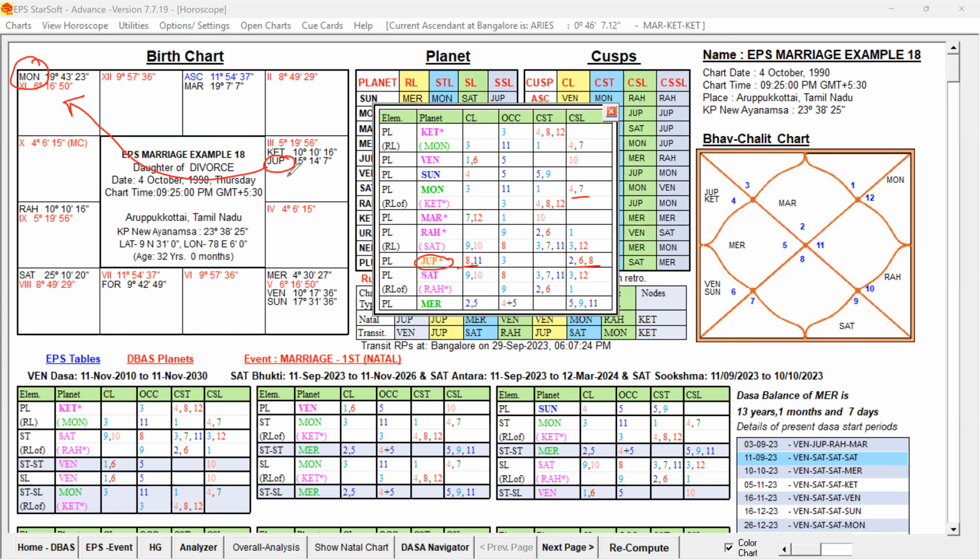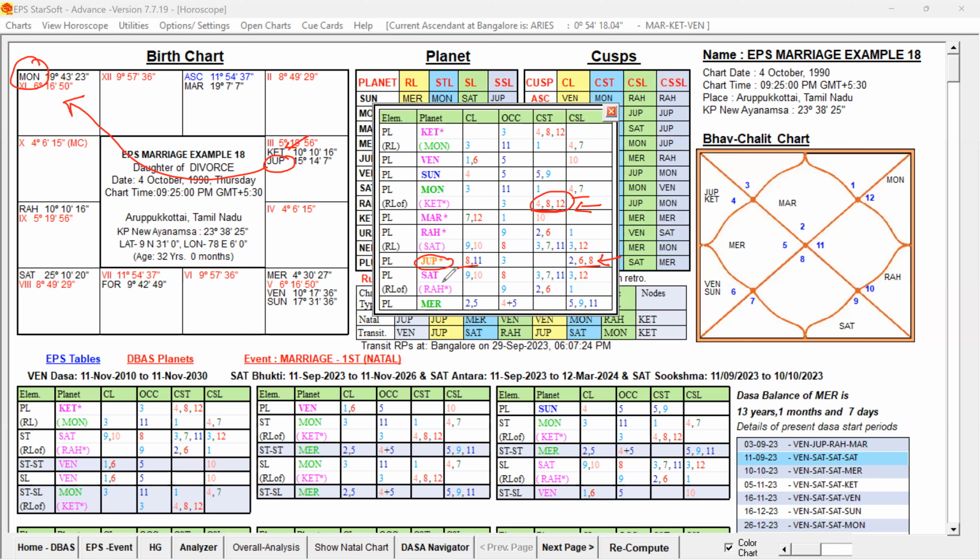In addition to that, Moon's Rasi is occupied by Ketu. Ketu is afflicting the Moon by its signification 4-8-12. So Moon is afflicted by Ketu and further afflicted by its Rasi Lord by sign exchange and also by aspect. So Moon is a good key planet on its own, but influenced by Ketu and also Jupiter.